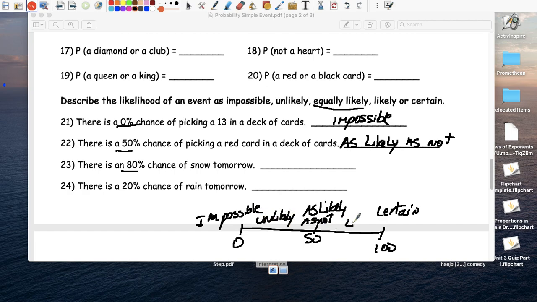And this is likely. So 80%, where's 80? 80% is here. So that would be likely. And 20% chance, where's 20%? Well, 20% is about here. Right? So 20% would be unlikely. Okay? Now that's it.